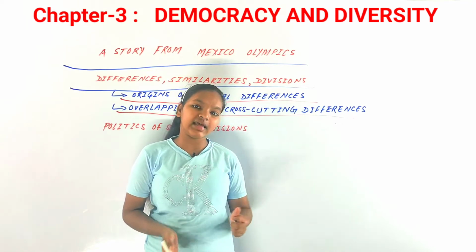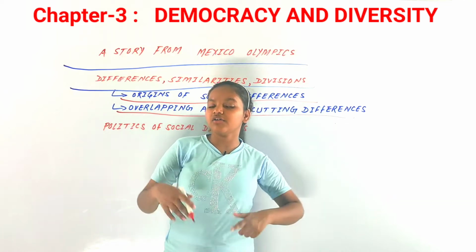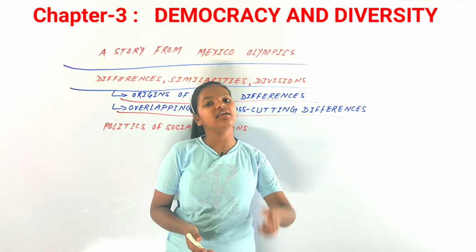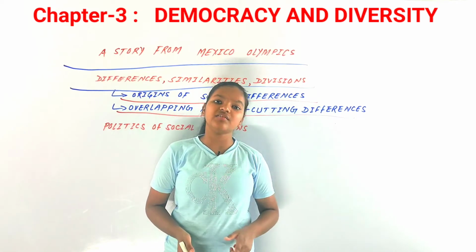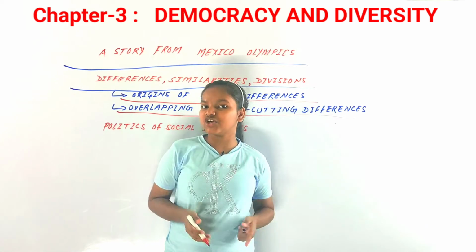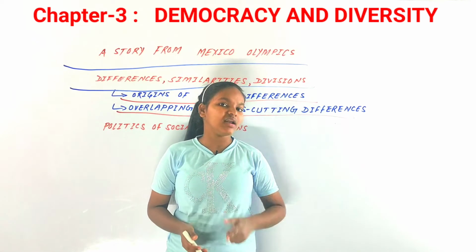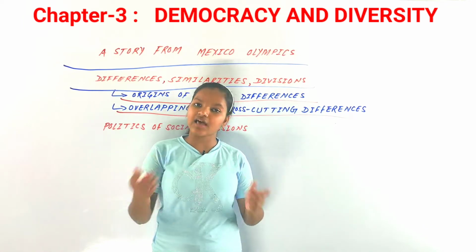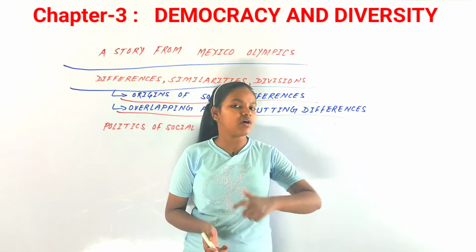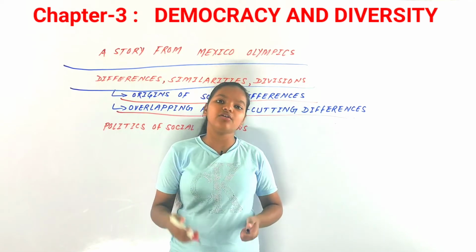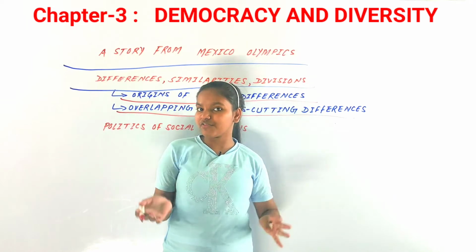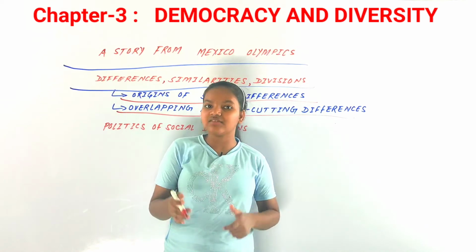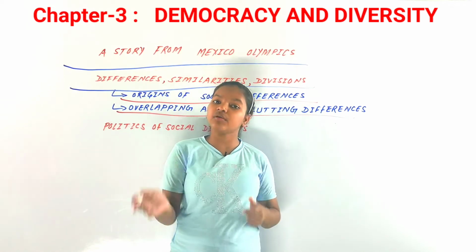And there can be cross-cutting as well. In cross-cutting, differences can be accommodated easily. Let's take the example of Northern Ireland and the Netherlands. Both countries are predominantly Christian, but they are divided into Catholics and Protestants. In Northern Ireland, if you're a Catholic, then you're likely to have a terrible past, to have been discriminated against, and you won't have many opportunities in purchasing a home or in employment.